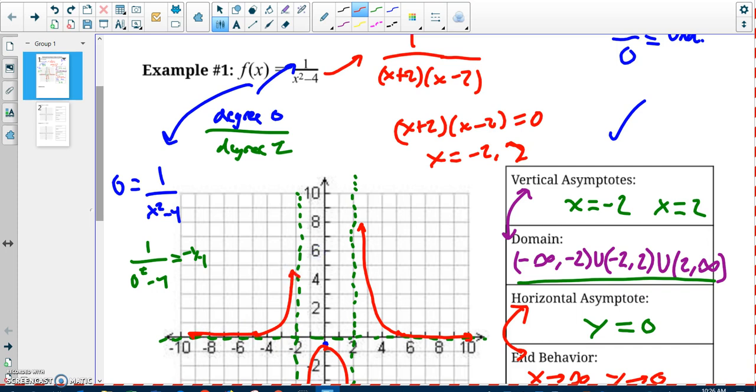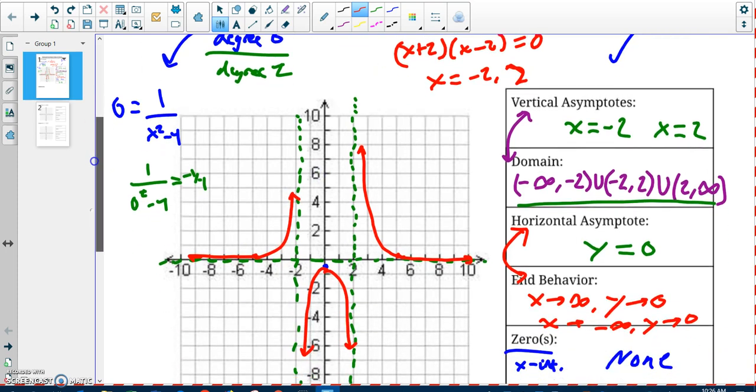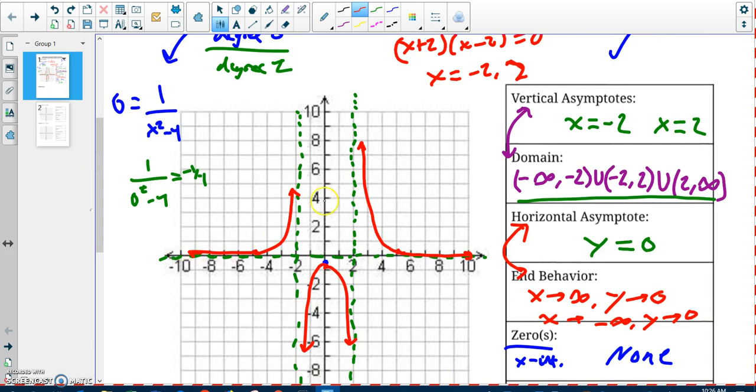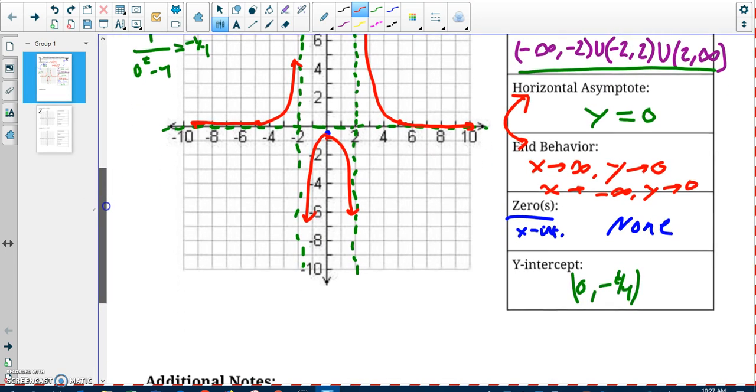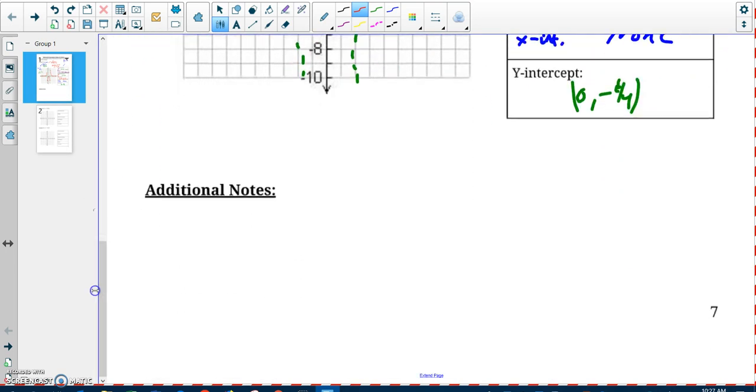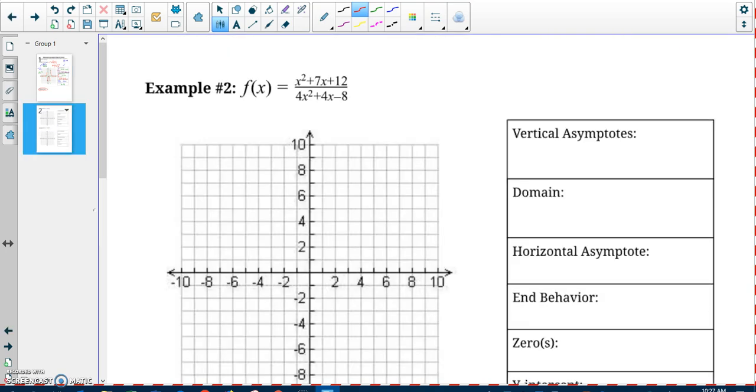I did it! I graphed my rational function. So, I graphed it, and there are all my characteristics over here. All of these are going to follow a similar process. There are some trickier ones. Feel free to jot down any additional notes, like that summary we did in class on the block day about how you find the y-intercept, how you find the horizontal asymptote. There are all those different processes. When you're good there, jump ahead to the next page.